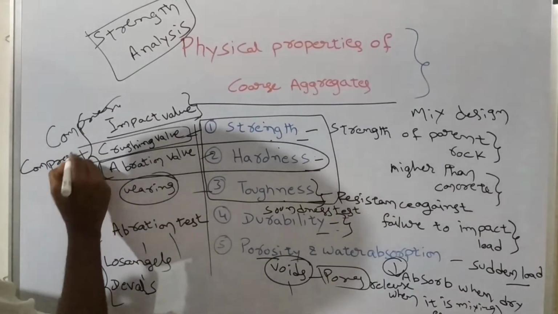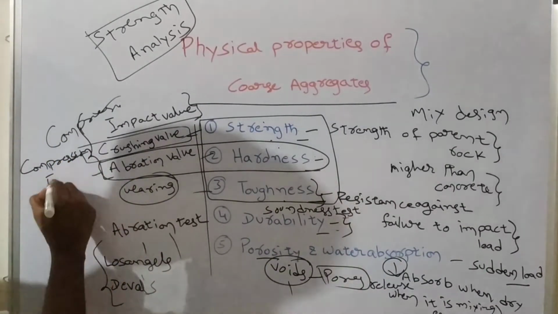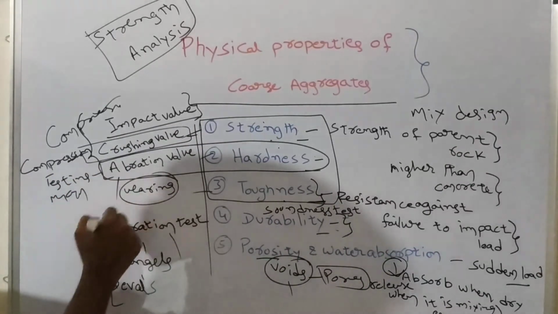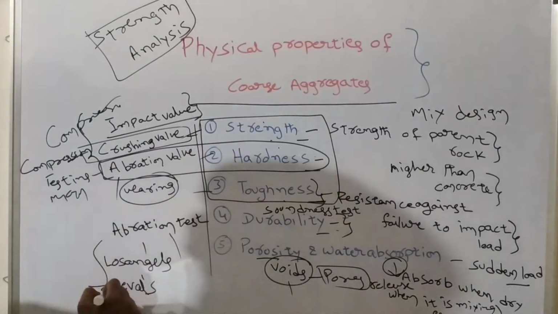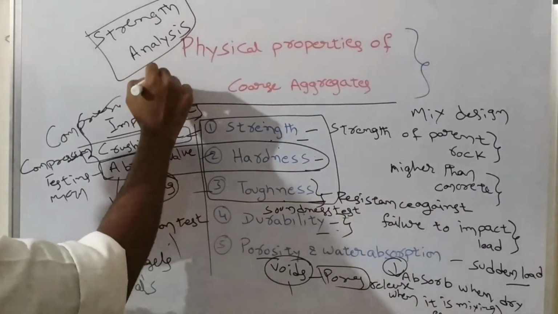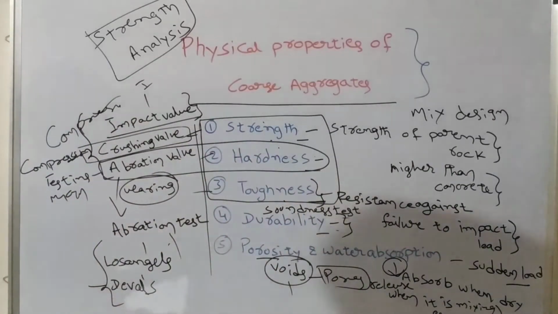Compression testing machine is called CTM. For abrasion, the Los Angeles test or Deval's abrasion test value is used, and for impact value, the impact testing machine is used.